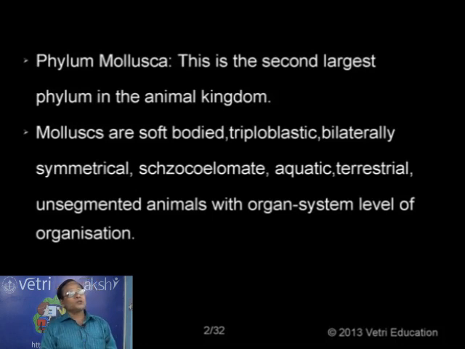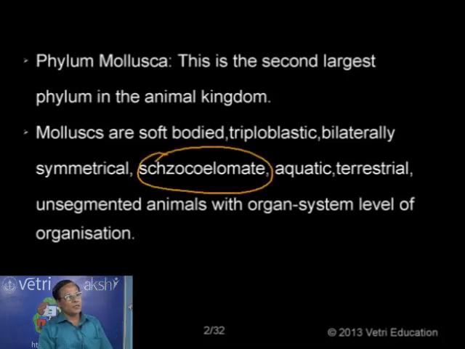Actually, these are soft-bodied animals, bilaterally symmetrical and triploblastic. With reference to the nature of the coelom, as in Annelida and Arthropoda, in Mollusca we have a true coelom, but the type of coelom is called schizocoel. The animals are called schizocoelomates. So recall what you mean by schizocoelomate.